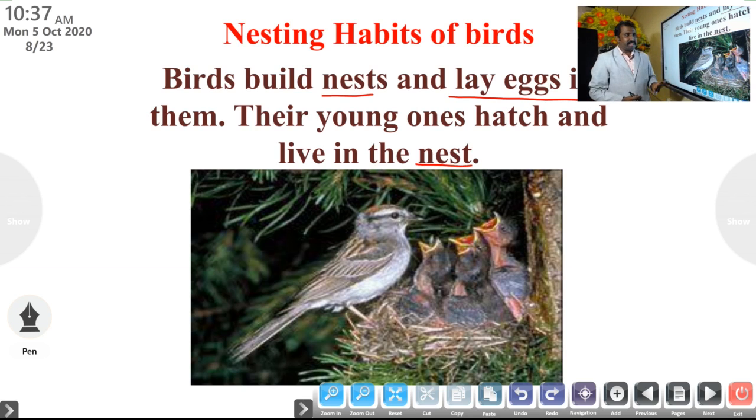Look at the picture. You can see the baby birds. So, birds build nests and lay eggs in them. Their young ones hatch and live in the nest.